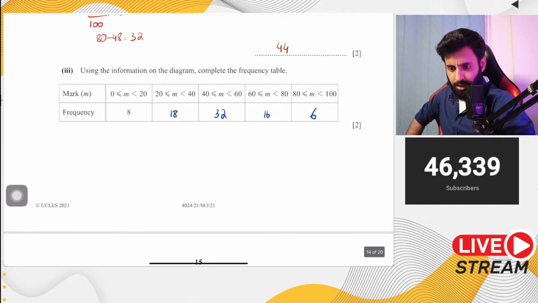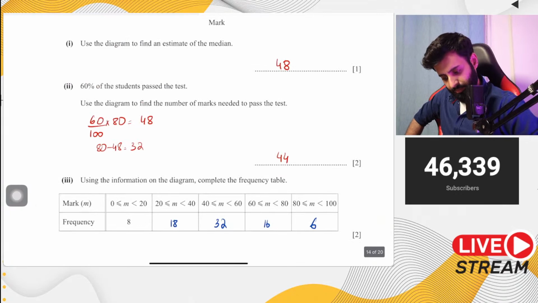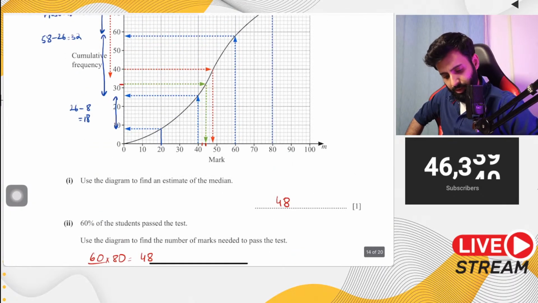From the curve, I think 40 lies on 48. Yeah, 40 lies on 48. You're right.